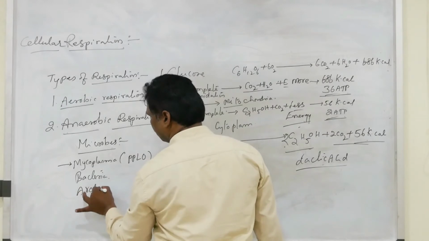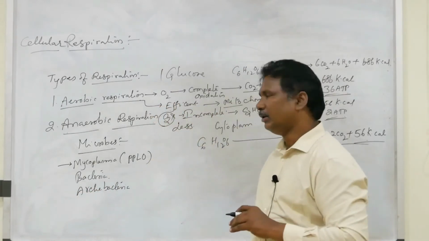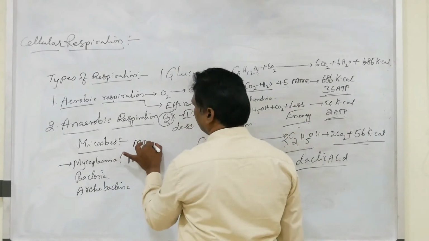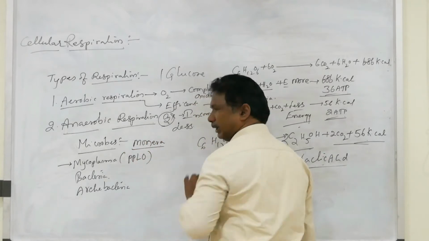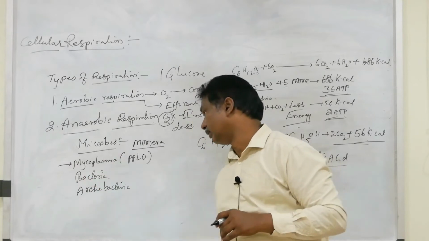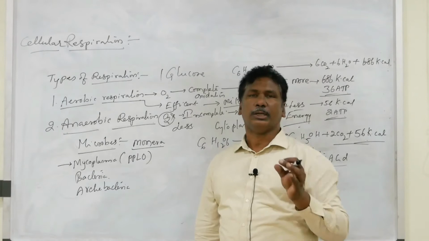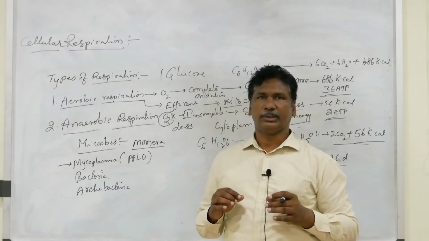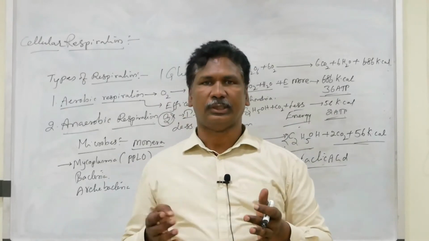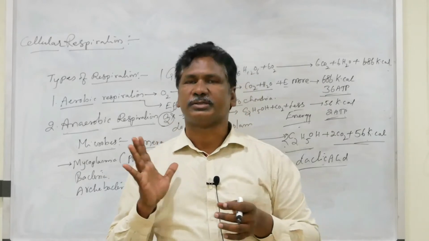Most of the bacteria and archaebacteria, you know that from your first year biological classification, most of the monerans are prokaryotic, unicellular organisms. The smallest organisms are the mycoplasma. Some bacteria and archaebacteria are anaerobes: for their respiration, for the oxidation and breakdown of food materials, they won't require any oxygen.